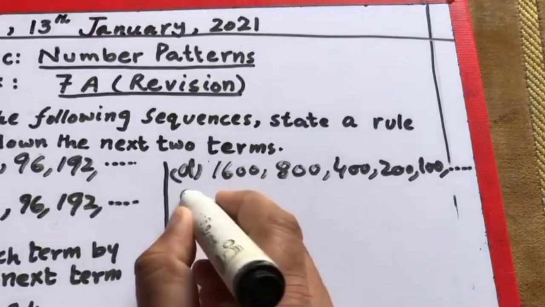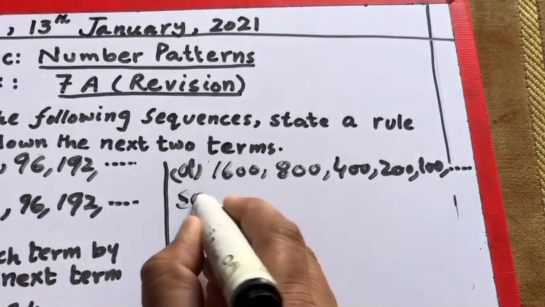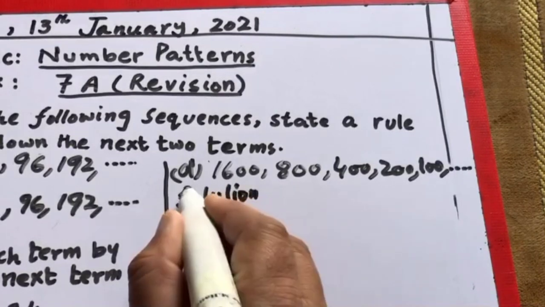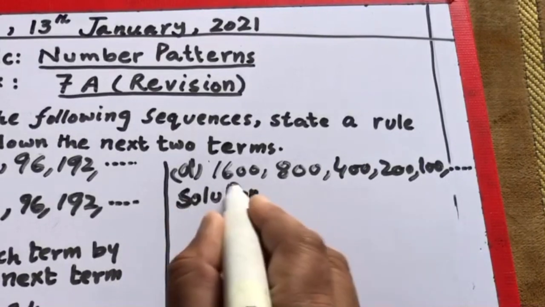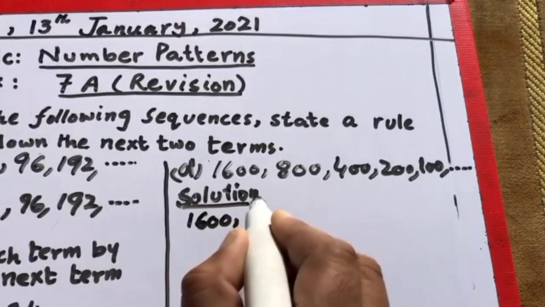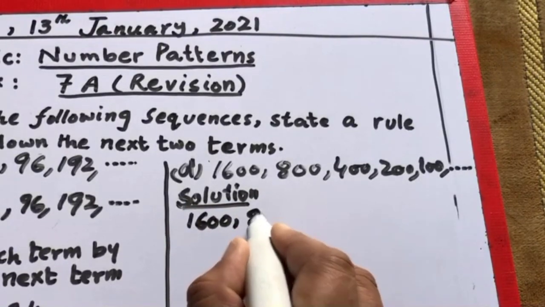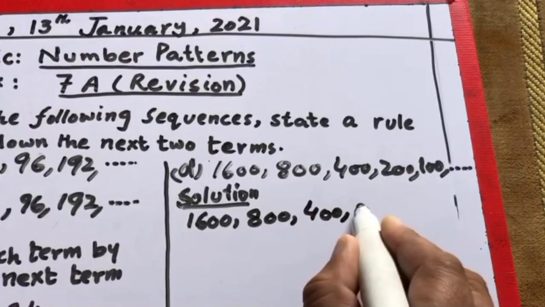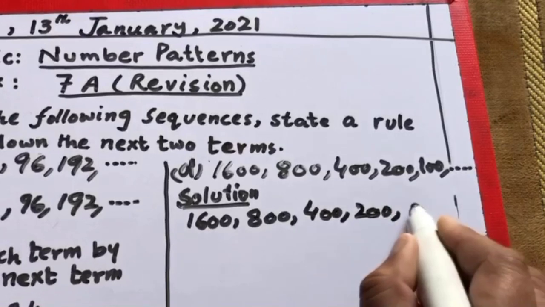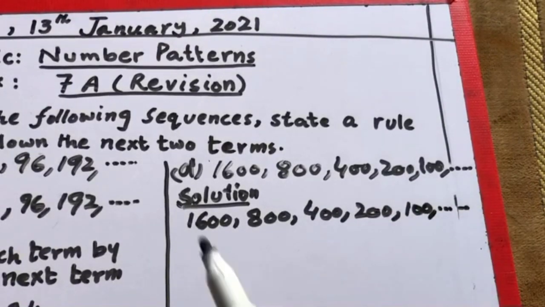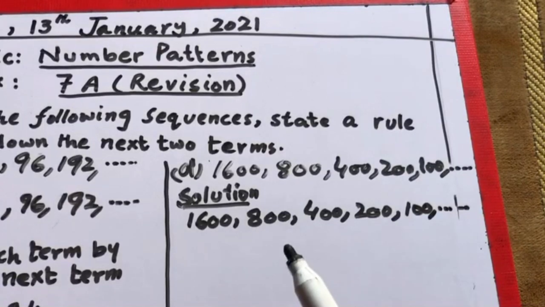So in the solution, we will write the number sequence once again: 1600, 800, 400, 200, and 100, and so on.